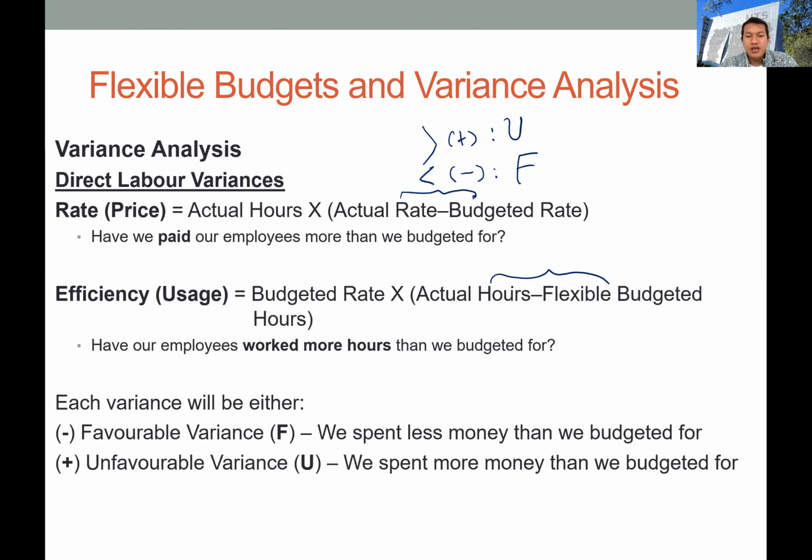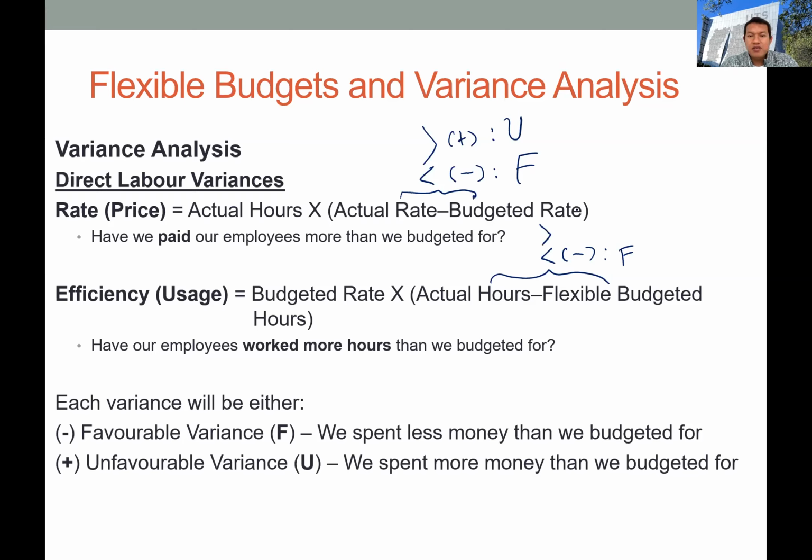So we want to take into account the difference between the actual hours and the flexible budget hours. If the actual hours are smaller than the budget hours, then you will have a negative sign for this variance. It means that this will be a favorable variance.